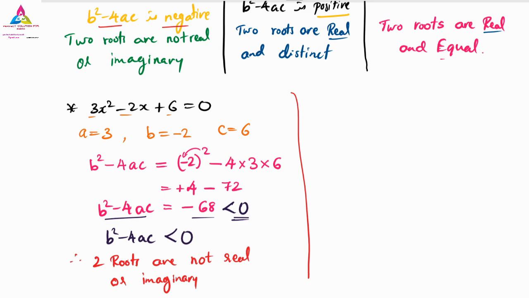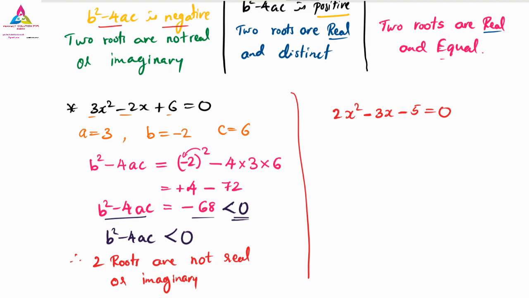Yes, let me have one more problem so that you can understand better. Let me have a simple problem now. Take down this one: 2x square minus 3x minus 5 is equal to 0.